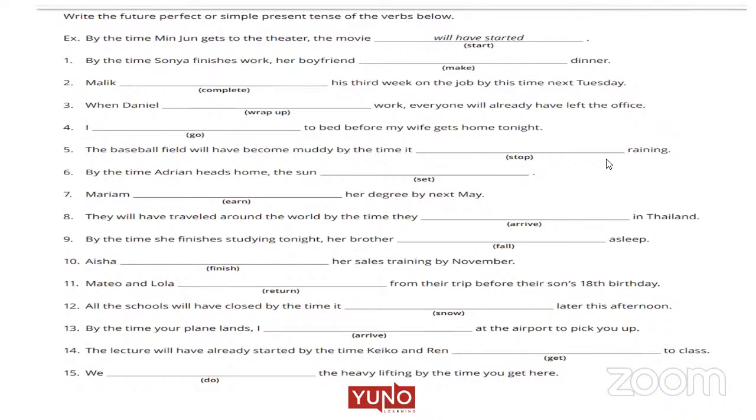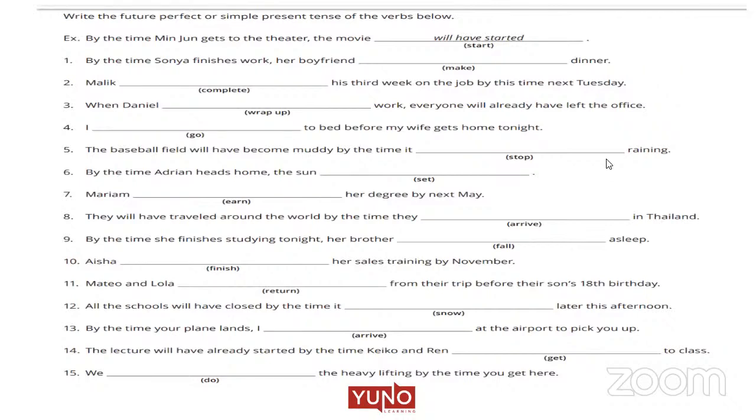Everyone will already have left the office. Use simple present, see, verb. Here they have swapped the position: simple present, first action, they have put later. So that is why. But we will not change the rule. When Daniel wraps up work, everyone will already have left. So, guys, please read the sentence carefully and understand first action and second action.